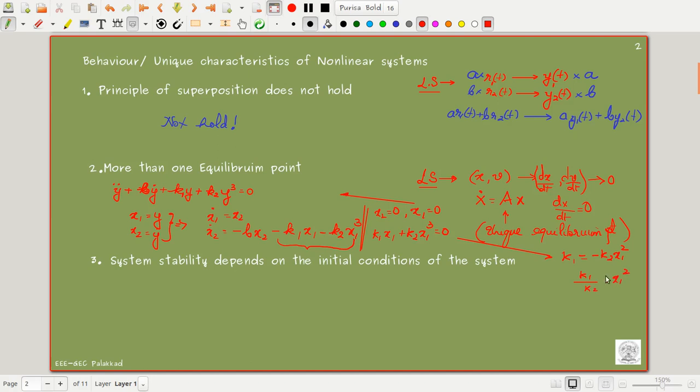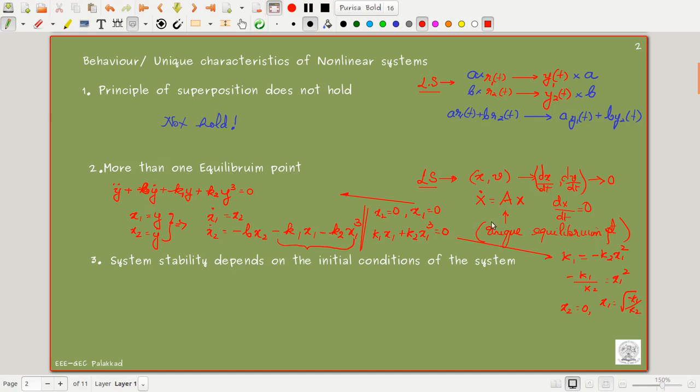So x1 is the square root of minus k1 by k2. So I get two equilibrium points: x2 equal to 0 and x1 equal to 0, and also x2 equal to 0 and x1 equal to the square root of minus k1 by k2. That means for nonlinear systems, we can have more than one equilibrium point. That is the difference from a linear system.